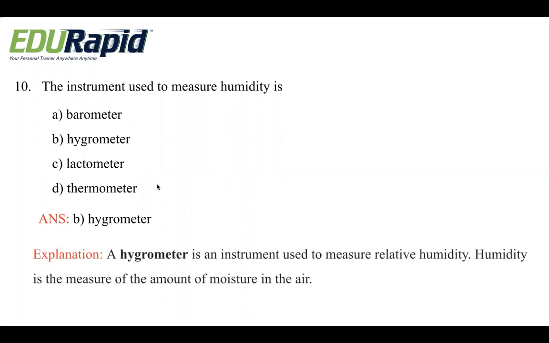A hygrometer is an instrument which is used to measure relative humidity. Humidity is the measure of amount of moisture in the air. So here barometer we use for atmospheric pressure, lactometer for the density of milk, thermometer for the temperature, and hygrometer is for relative humidity.